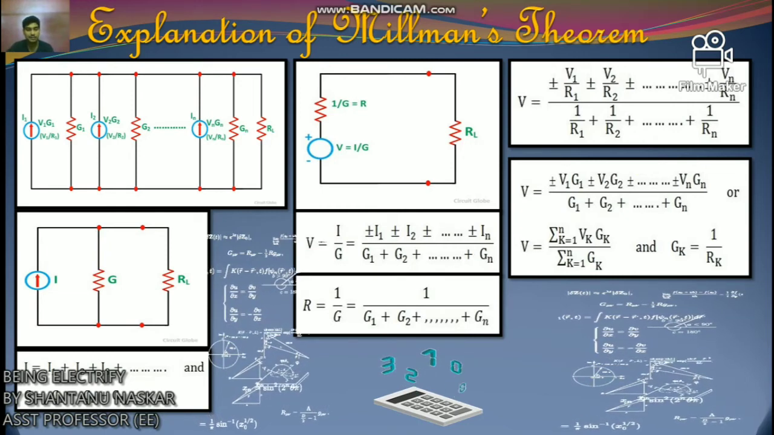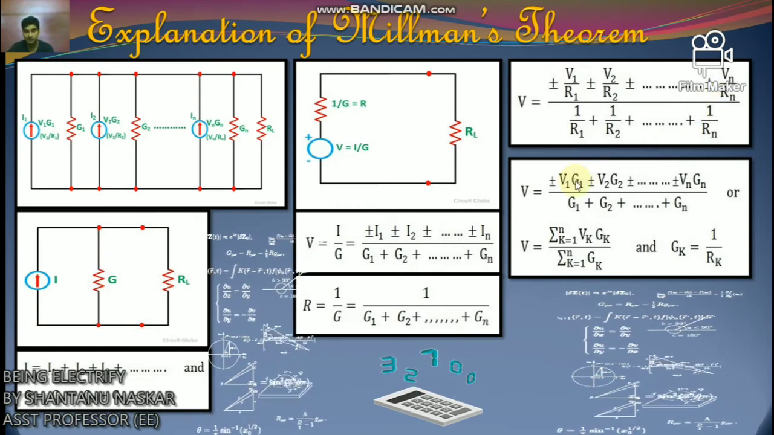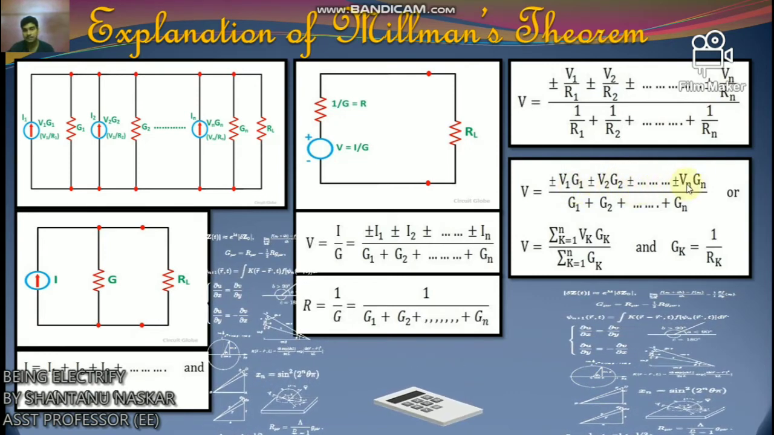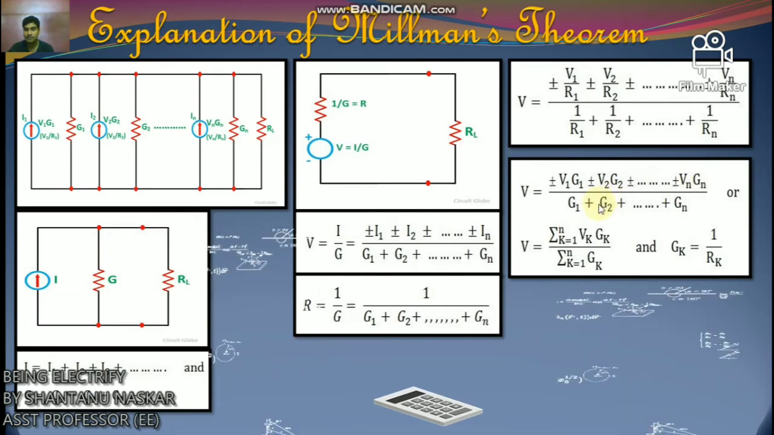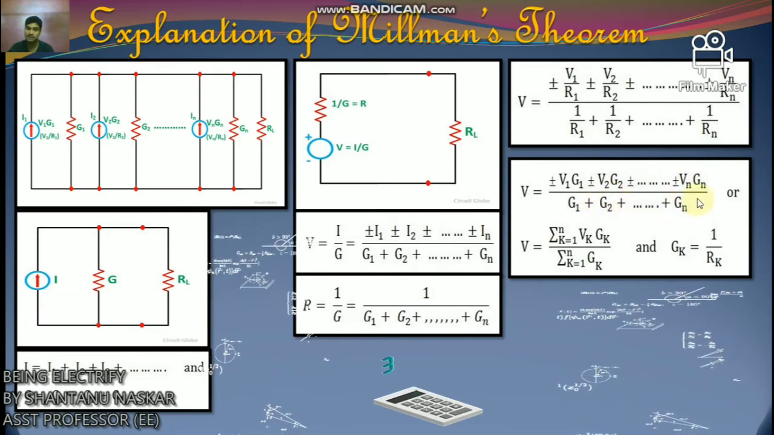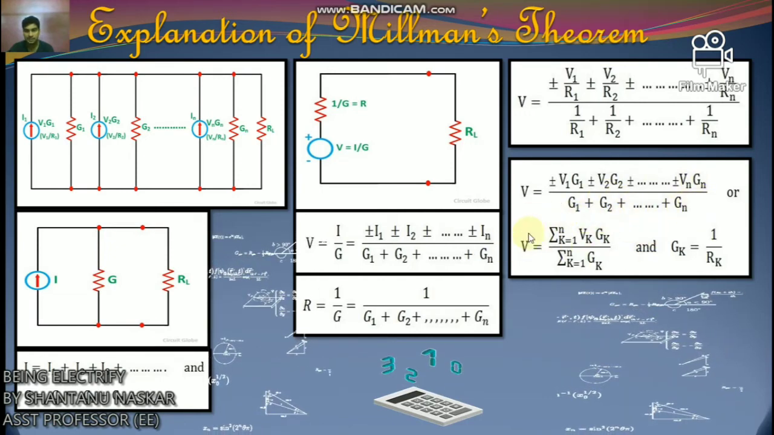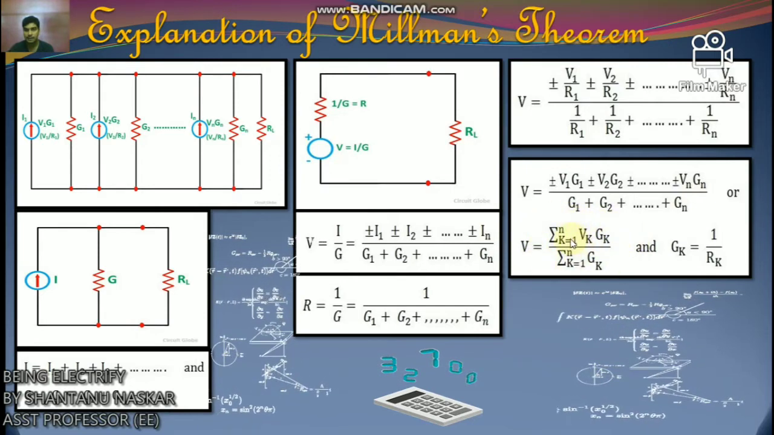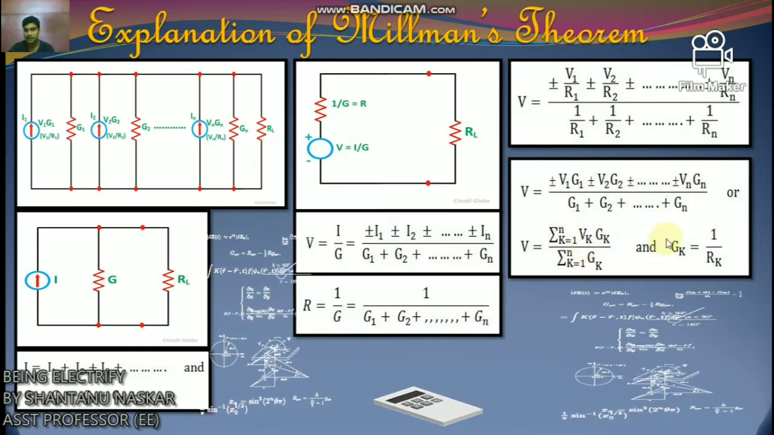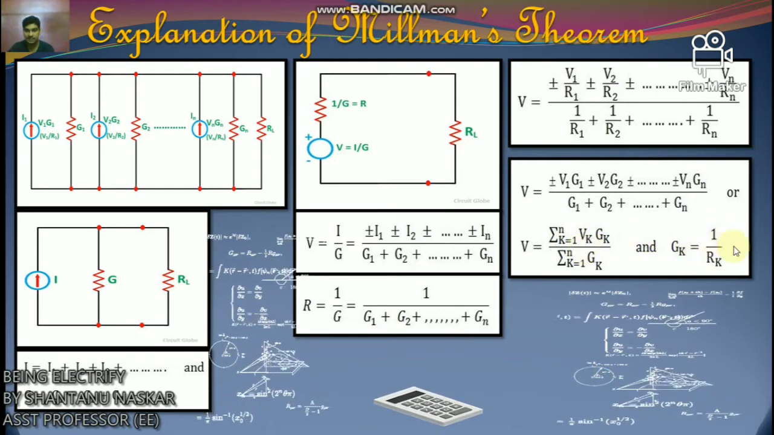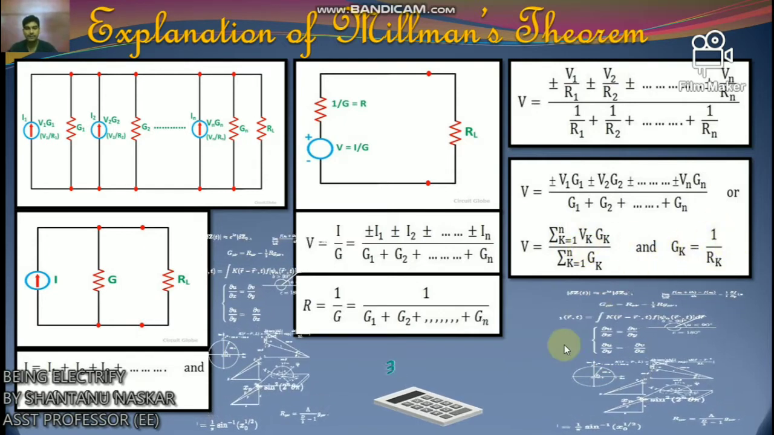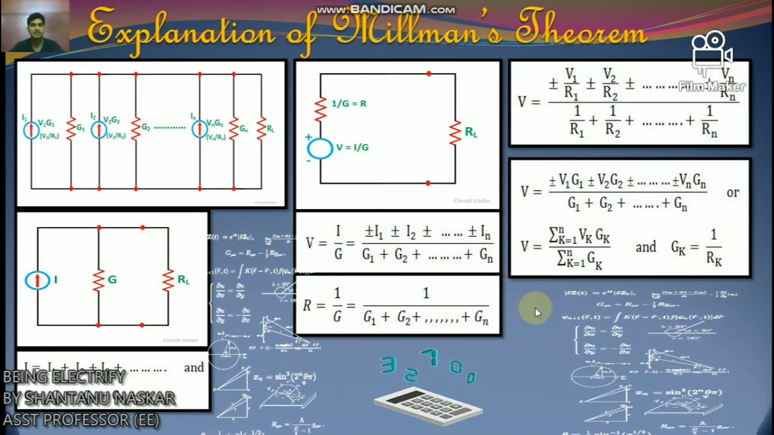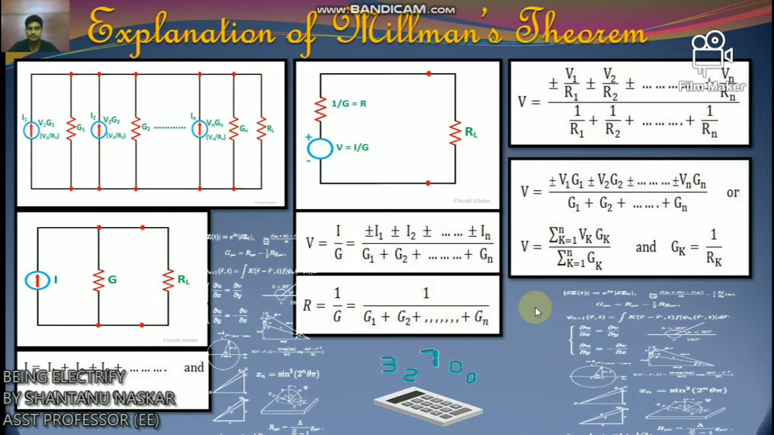Thus the final equation is V equals plus minus V1 G1 plus minus V2 G2 plus minus Vn Gn by G1 plus G2 plus, like this, Gn. So this is the final equation, and Gk equals 1 by Rk. So very easy, Millman's theorem. I think this is the easiest theorem of DC network theory.